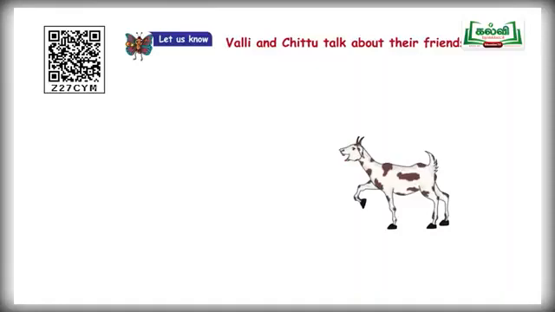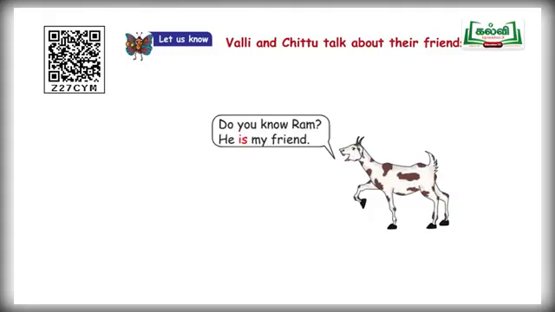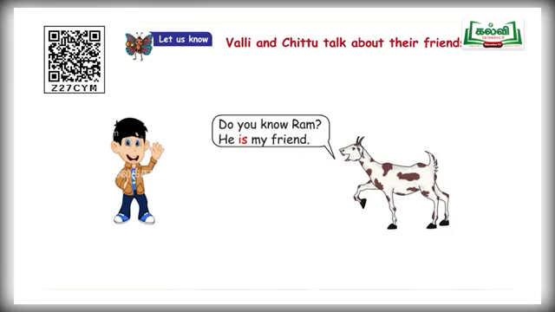And next one, Chittu. Chittu said, do you know Ram? He is my friend. Look at carefully children. He is my friend. Avan ennudaiya friend. So, after the pronoun he, they used is. I-S, is.